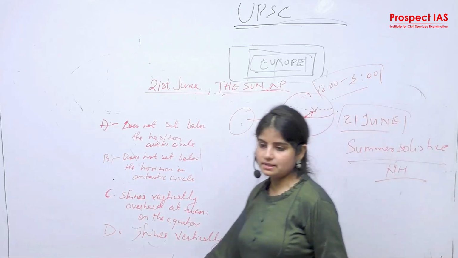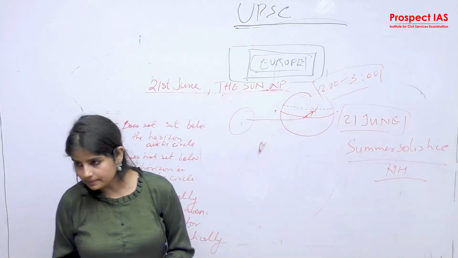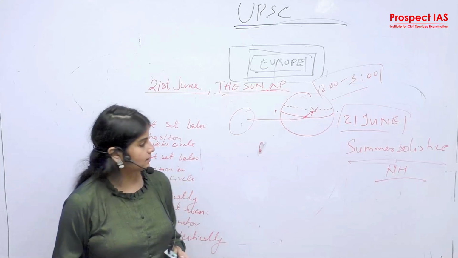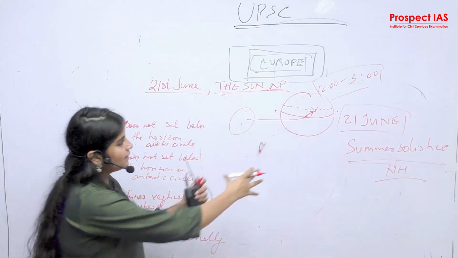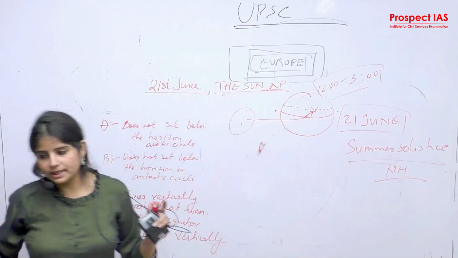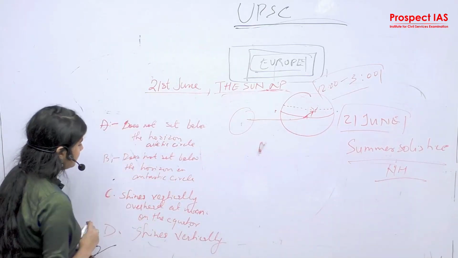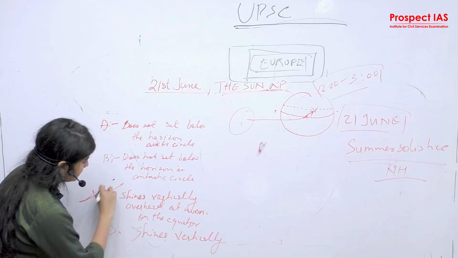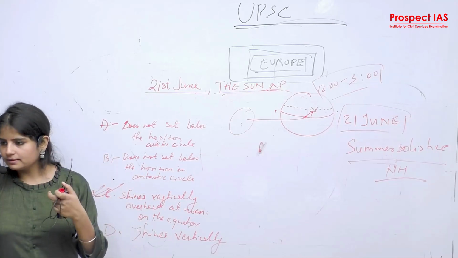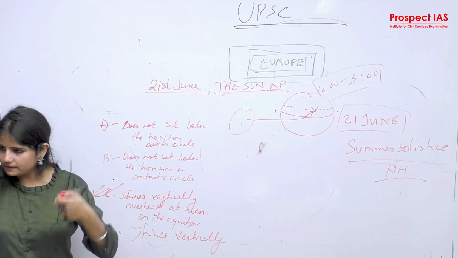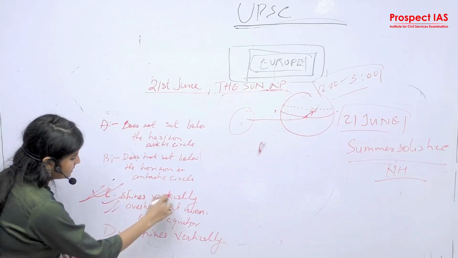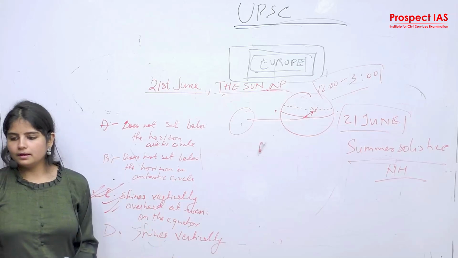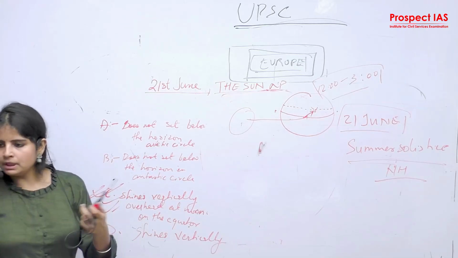What is summer solstice? Days are longer and nights are short, right? So if your general understanding and comprehension of the topic is clear, you are able to correctly choose, okay, this is the correct answer, because we feel the weather, we feel the climate, we feel the sun on the top. So on 21st June, I can clearly mark that the sun shines vertically overhead on the equator at noon time.